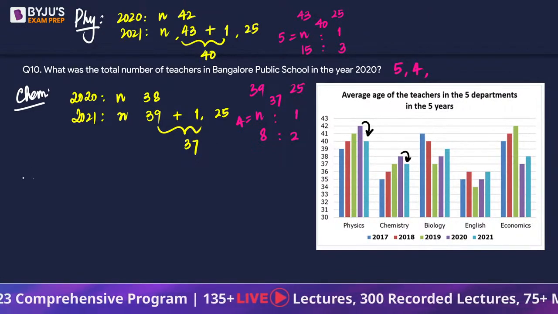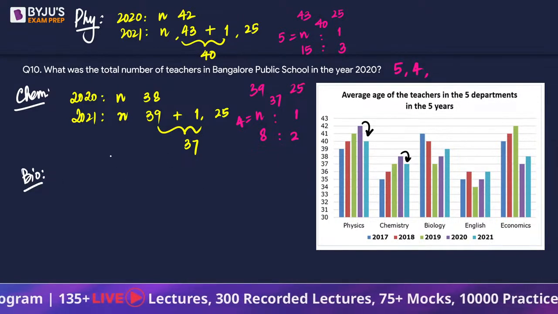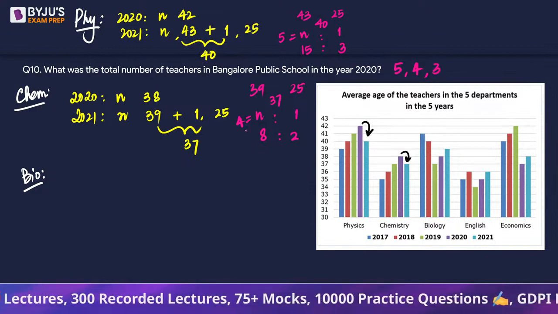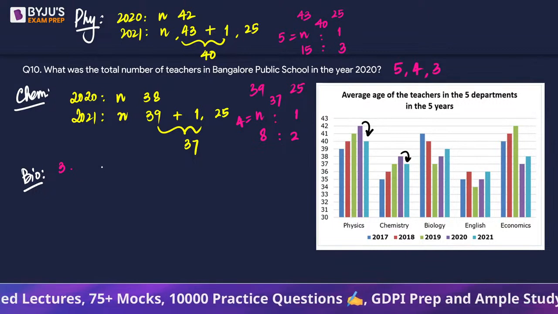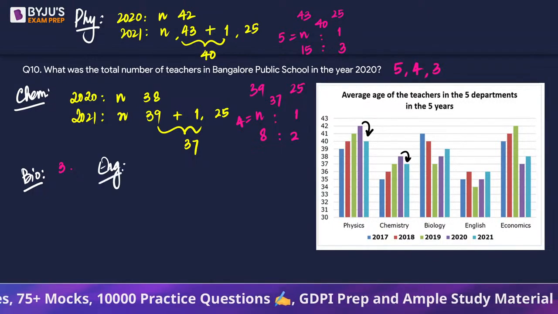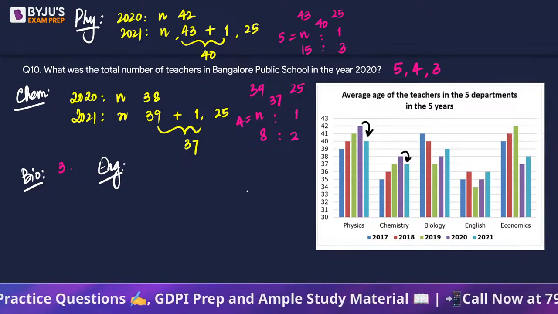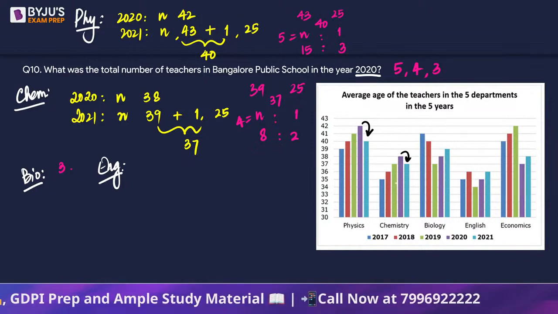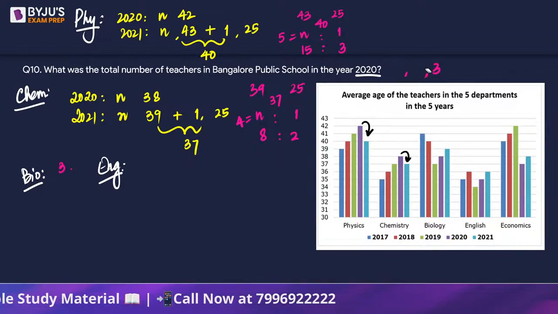Okay, if we look at biology, in biology we have already seen there were 3 teachers. Solve कर चुके हैं हम लोग already. Right? 3 आया था. So let's look at English. Oh, question is asked about 2020, right? So 2020 में एक कम हो जाएगा ना.